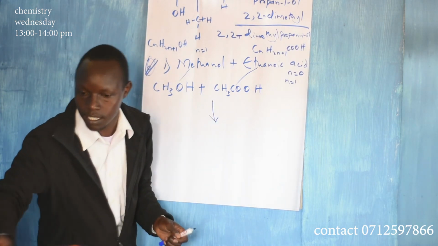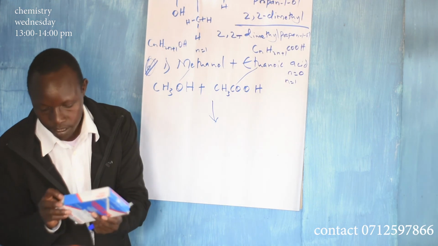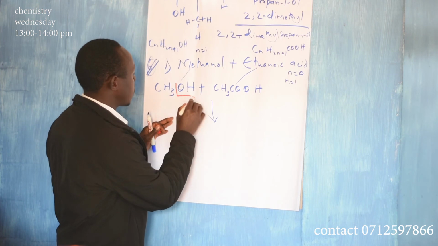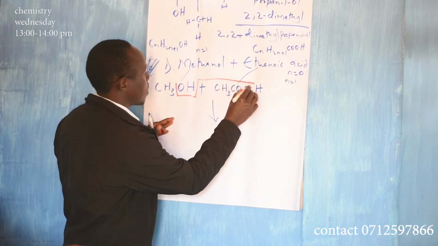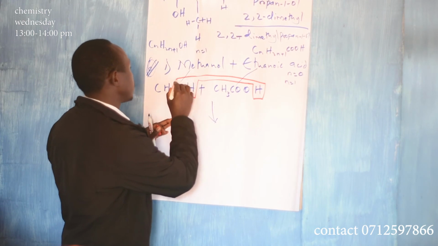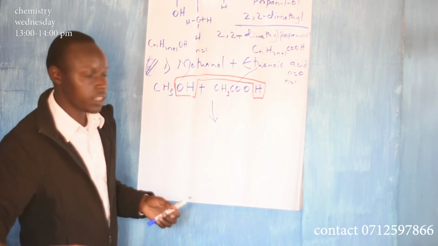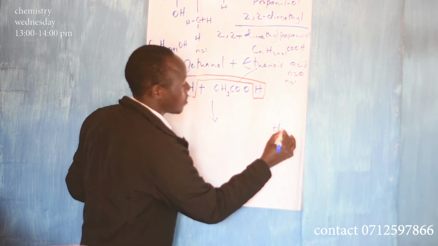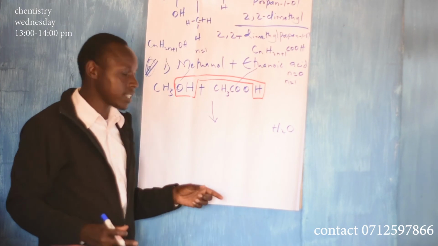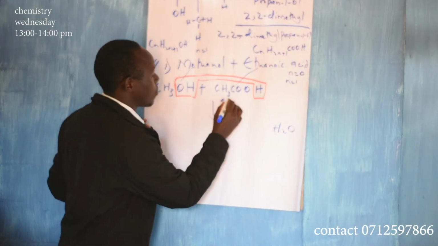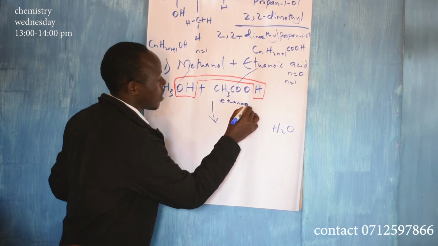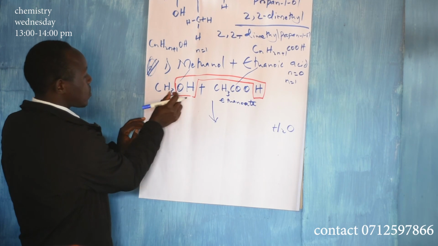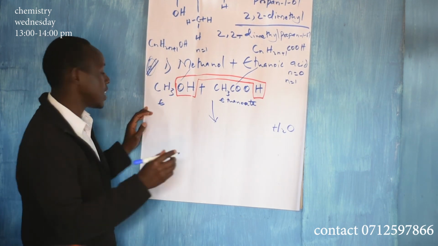You remember we said this one goes with one hydrogen. This one takes that last hydrogen so that you have water, so this one is H2O. Now the remaining part, we said you write, this is called ethanoate, from the acid. And then because it has lost OH, we are remaining with CH3, which is called methyl.